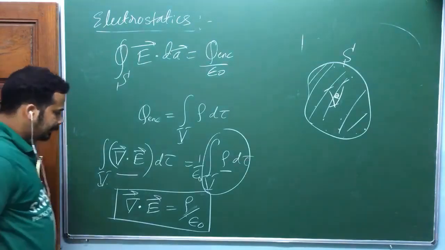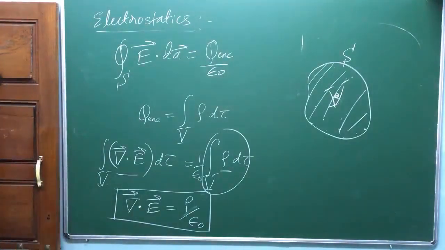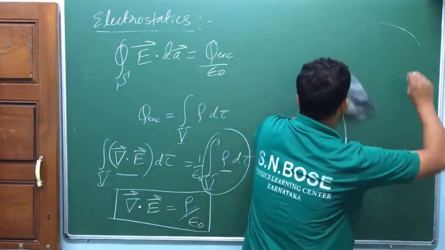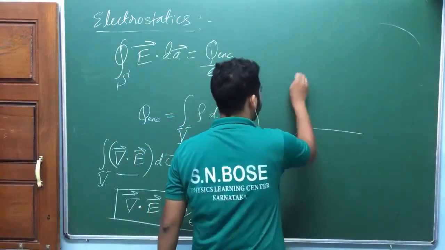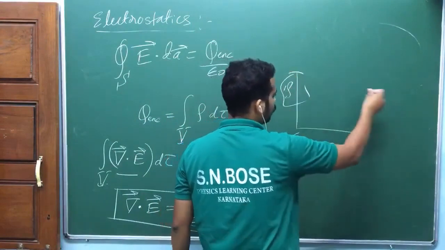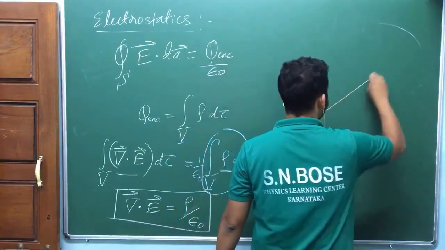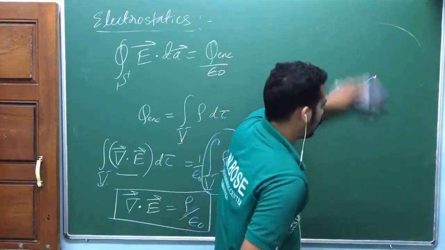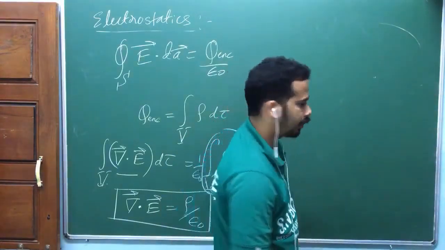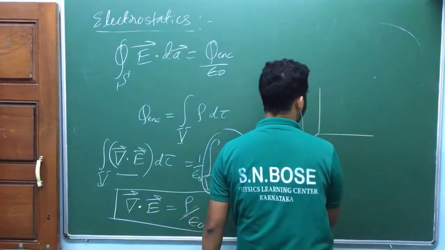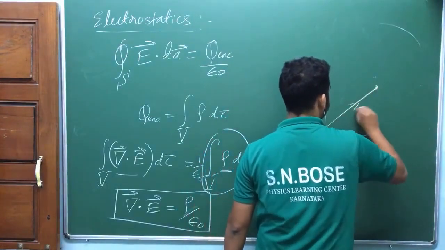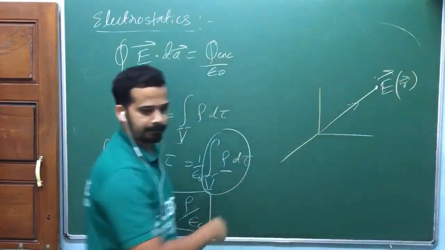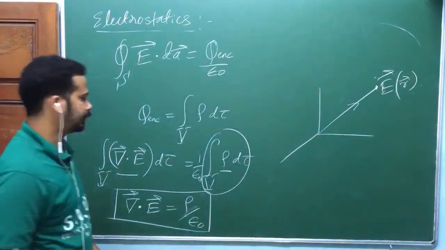Now actually, look at here. You have some charge distribution somewhere here, okay? You are finding the electric field here. Again, charges are there in the space. I don't know what the charge configuration is. Let me choose the origin. Let me write the electric field at this point, the electric field at a point in space.